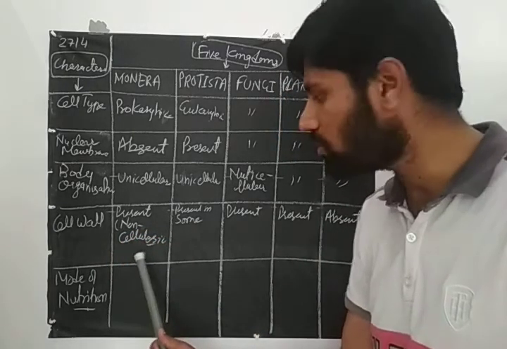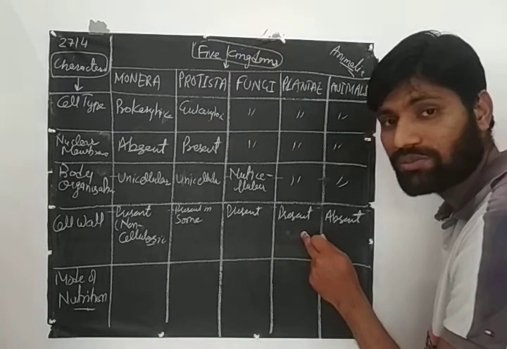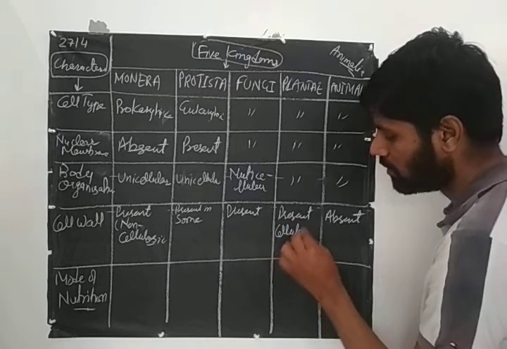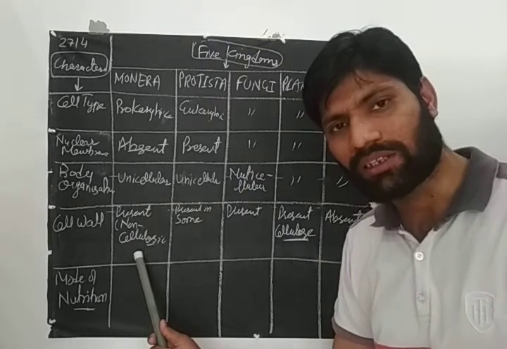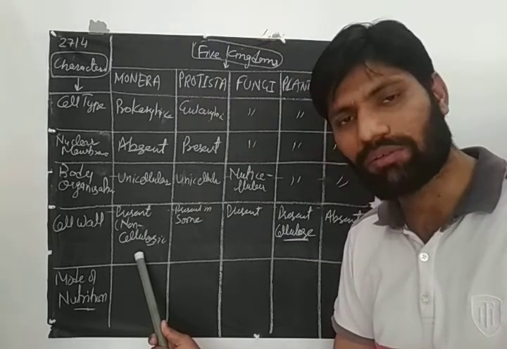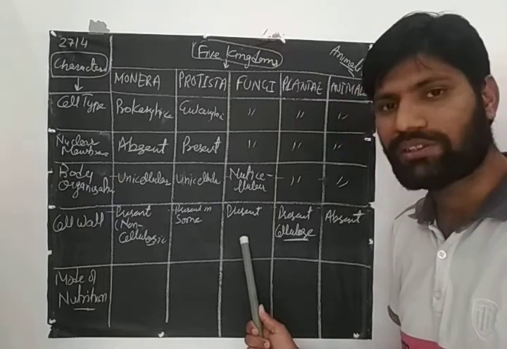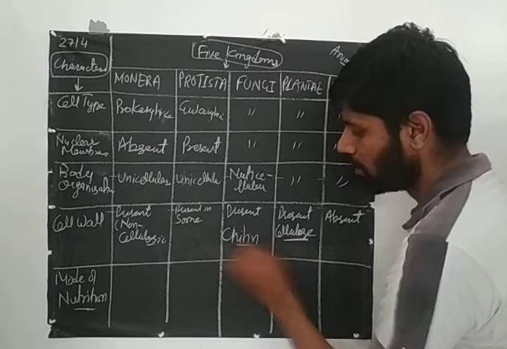non-cellulosic. Why am I talking about the word cellulosic? Because the word cellulose we find in the plant cell wall. That means this cell wall is made up of cellulose. That means there is a different type of substance in the bacterial cell wall, or in case of Monera. Then here in fungi, this cell wall is made up of chitin.